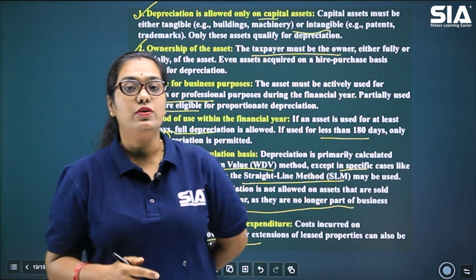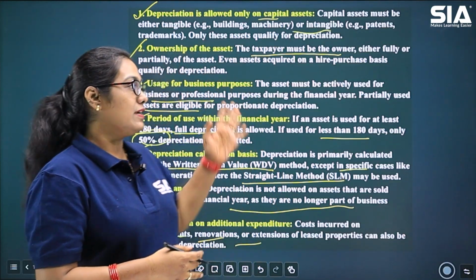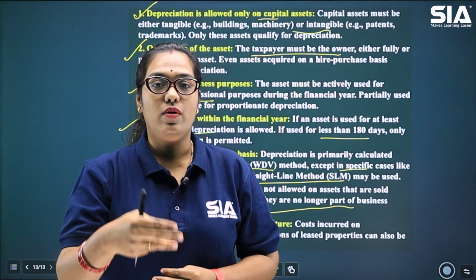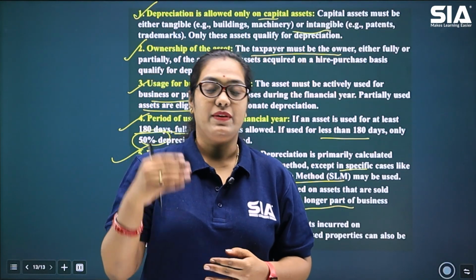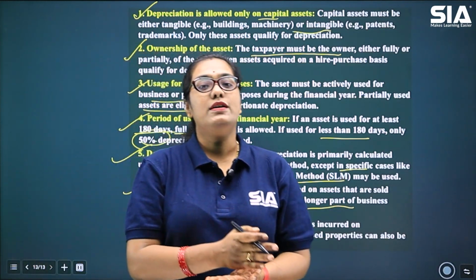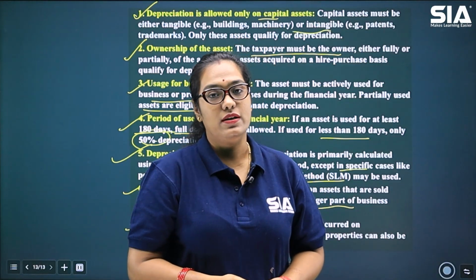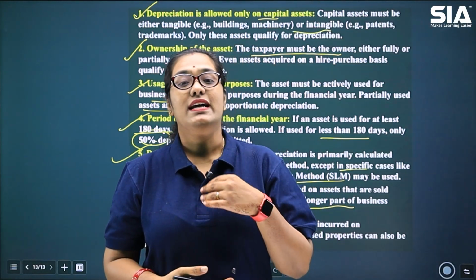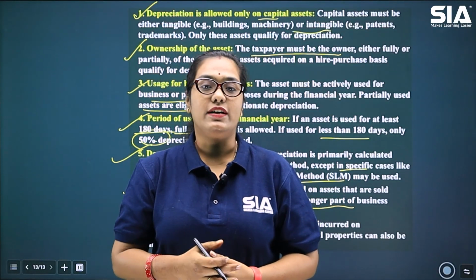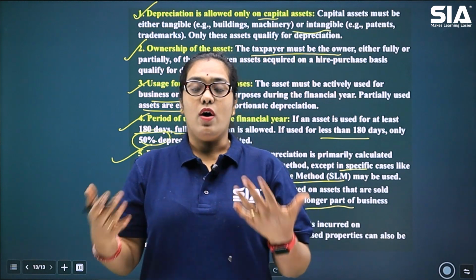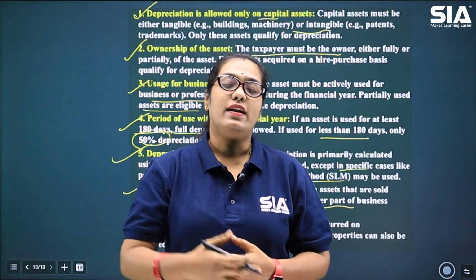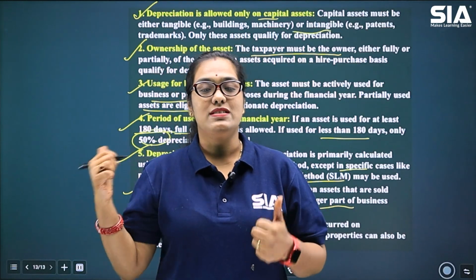I hope you have understood the concept of depreciation along with these conditions and points. This is how you structure your answer when they're asking you about the different conditions or points. If you are asked a question on distinguish or differentiate, then please go with a tabular method of presenting your answer. If you are asked about advantages, disadvantages, then you can go with side headings and then explaining each item point-wise. But one thing in common is, wherever possible, if you are able to add some examples, that will also enhance your answer quality. I hope this concept is clear to you.